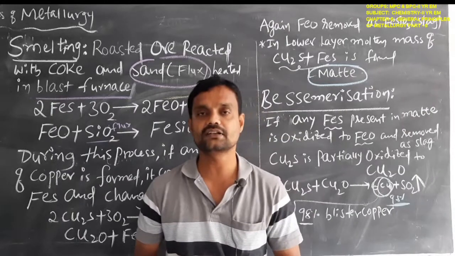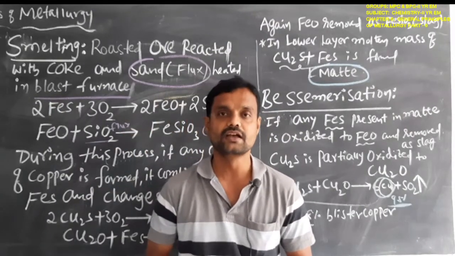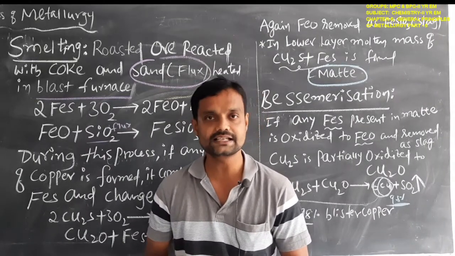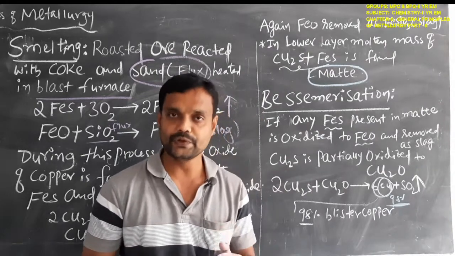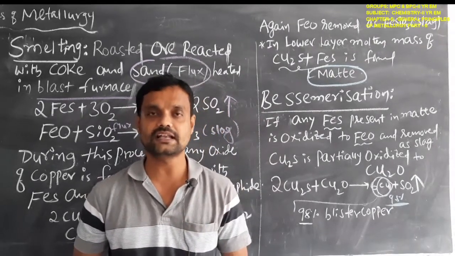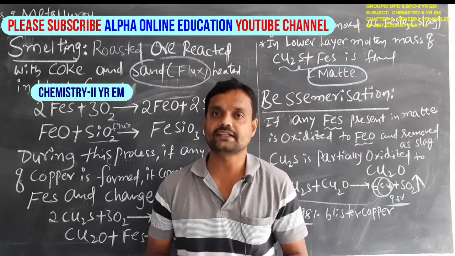Already we have learned electrolytic refining, the electrolytic method for purification of copper. The cathode will act as pure metal and the anode will act as impure metal, and we use a suitable electrolytic solution.